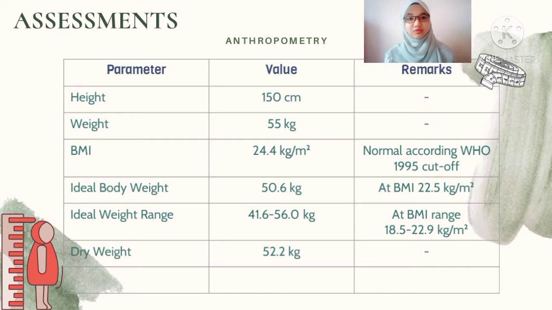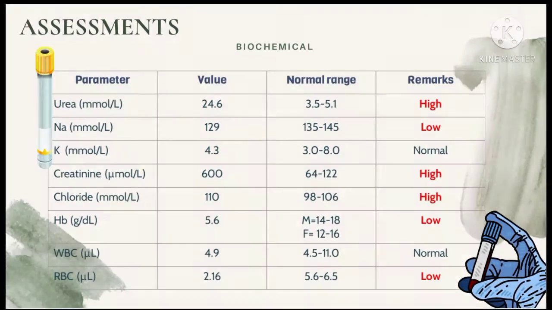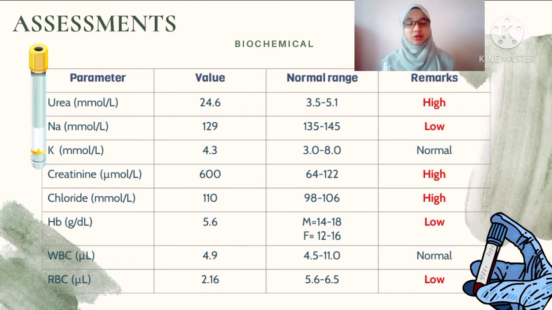And her dry weight is 52.2 kg. Okay, then for her biochemical profile, we can see here her urea and creatinine levels are very high, and her chloride level is quite high. And this may indicate her renal problem. And then her sodium level is quite low. This may be because she has a condition of profuse sweating.